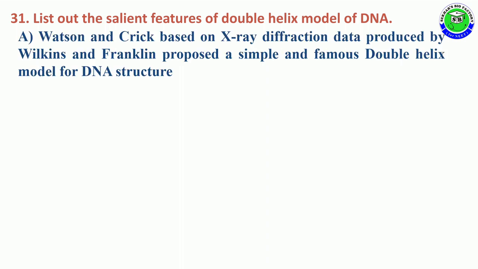Question number 31. List out the salient features of the double helical model of DNA. The answer is Watson and Crick, based on X-ray diffraction data produced by Wilkins and Franklin, proposed a simple and famous double helical model for the structure of DNA.